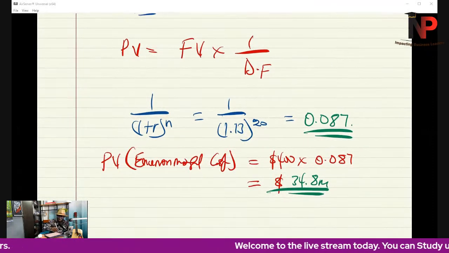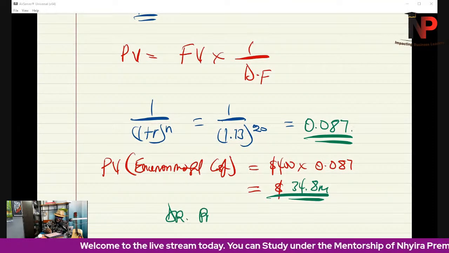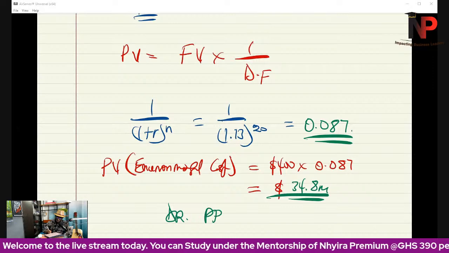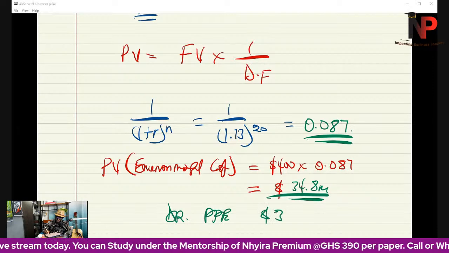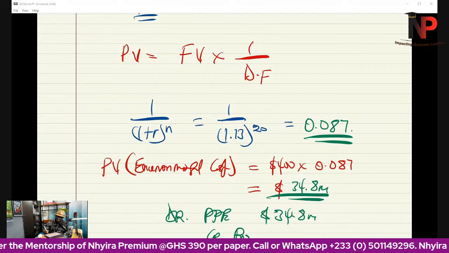So what is the journal entry? Simple. This is where we debit profit or loss. Did I say profit or loss? Sorry. We debit PPE because it's an asset-related provision. And then you credit provision. That's the initial recognition.